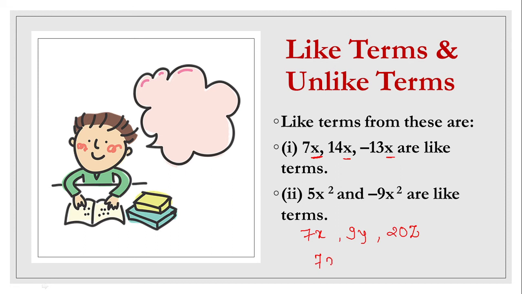Even if we had 7x and 7x square, these two are going to be unlike terms. Why? Because here you need just x, not x square. So 7x square and 9x square can be like terms, but definitely 7x and 7x square cannot be like terms. Here the variable along with its power should be exactly the same. Then and only then you can say that they are like terms, or else they will be termed as unlike terms.